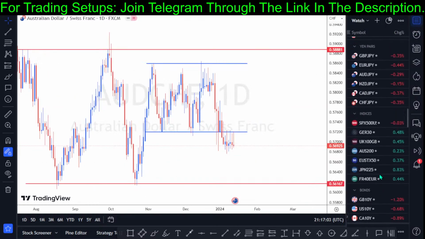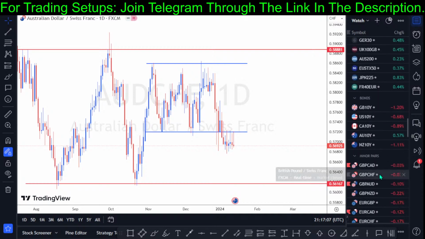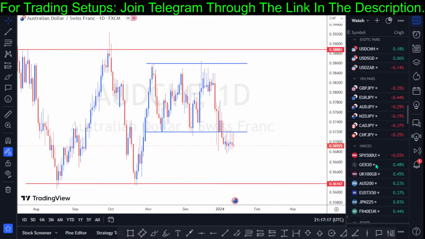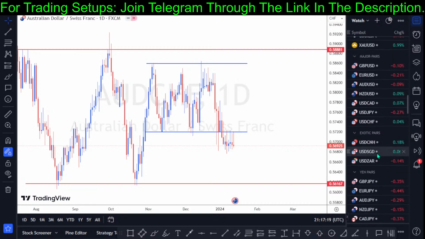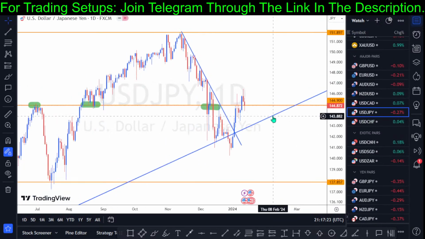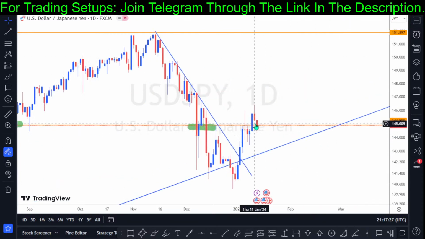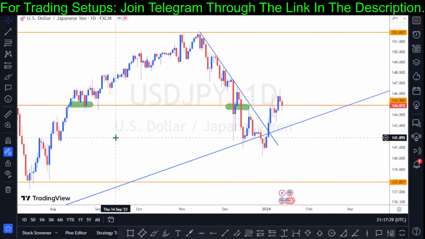So guys, let's check out the trades I took last week as well. I had a losing trade on the Australian dollar paired against the USD. And I told you I closed my position before my stop loss was hit. I lost half of my position as well. I tried to play the USD paired against the yen, and there was volatility. The market pulled back and took my position out.